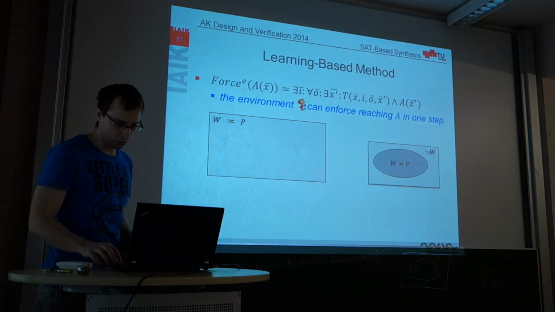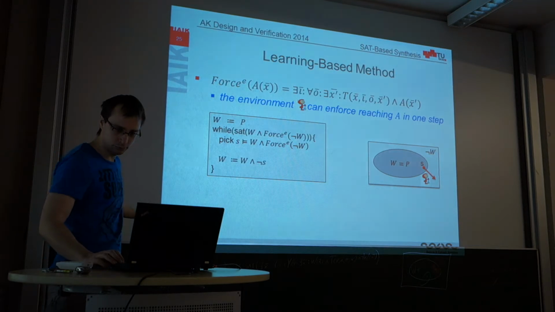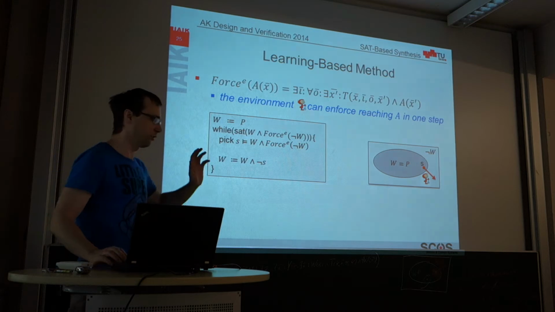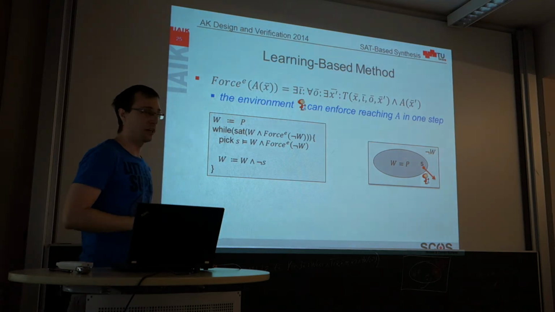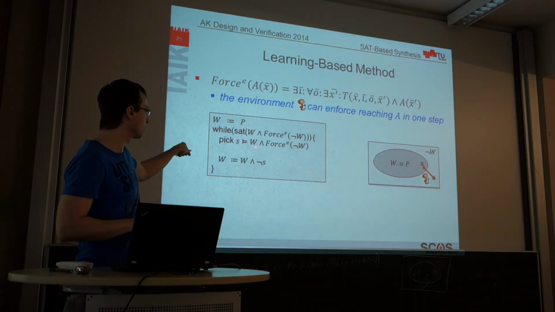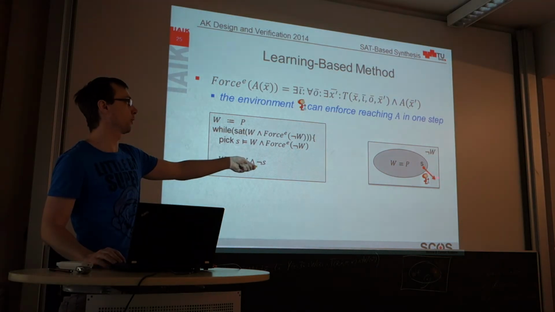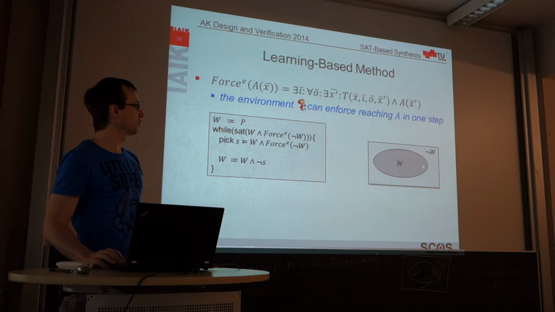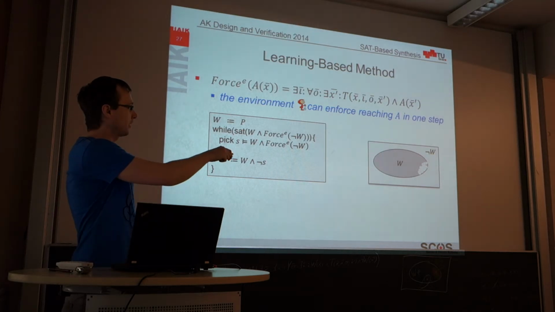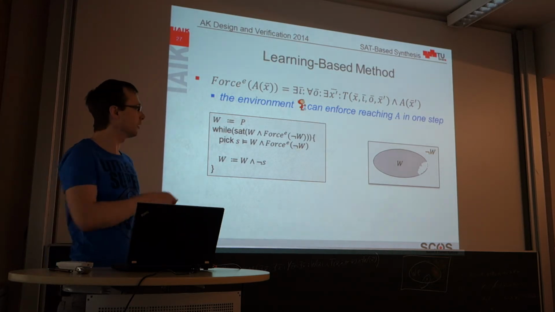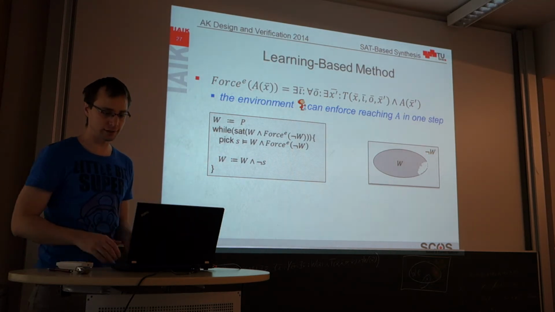Basically, here you have the same algorithm, maybe just with nicer animations. So just to repeat this once more, the basic algorithm without this generalization computes a state for which the evil environment can enforce to leave this winning region, then it excludes it, computes the next state, excludes it, computes the next one, and so on, until no more states are left that need to be excluded from the winning region. But this can be very tedious because there can be millions of such states.